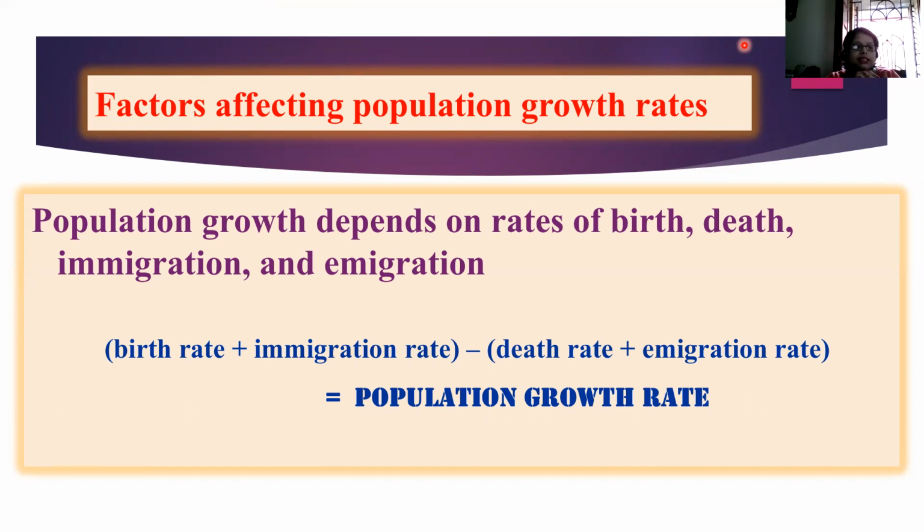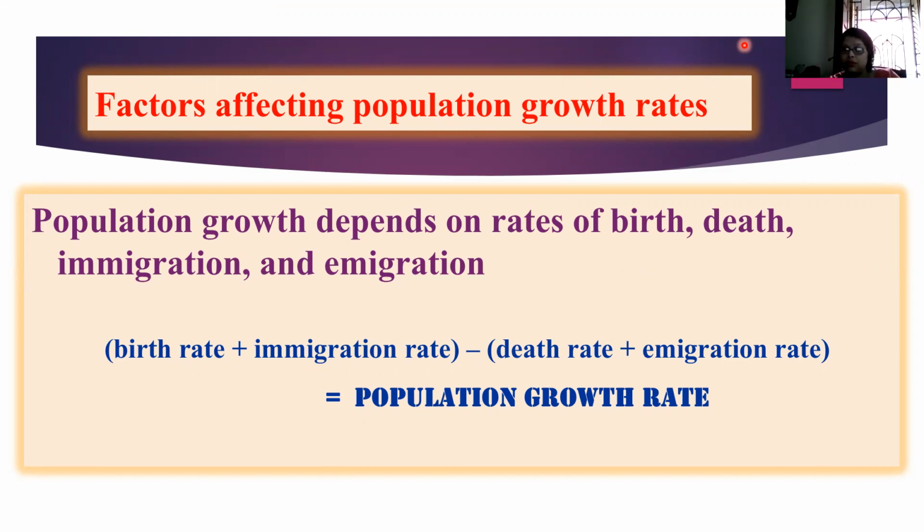Why is this happening? Birth rate means adding on to population. Immigration rate means what? They are coming and joining, coming inside. So both of these parameters are adding on to the population, right? Now, come to this side.